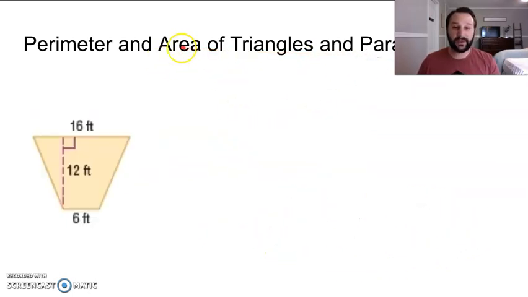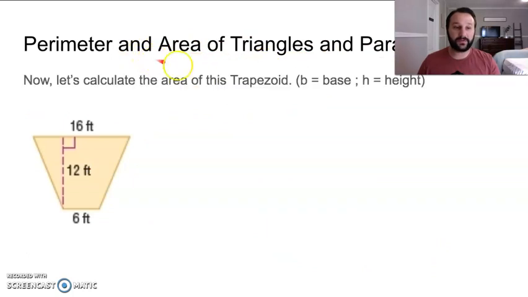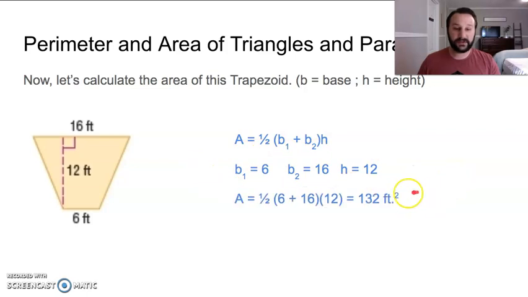All right, so again, we're just looking for the area. We want to find the area of this trapezoid. B is its base, H is its height. So area is 1/2 times B1 plus B2 times H. I like to choose B1 as the smaller part of the trapezoid, B2 is the larger side of the trapezoid, and H is the height, that perpendicular line, that little right angle tells us, from one base to the other. Okay, that says 12 inches, or 12 feet. So we just calculate this pretty quickly. You can see just a little bit of math, and you can get that done.